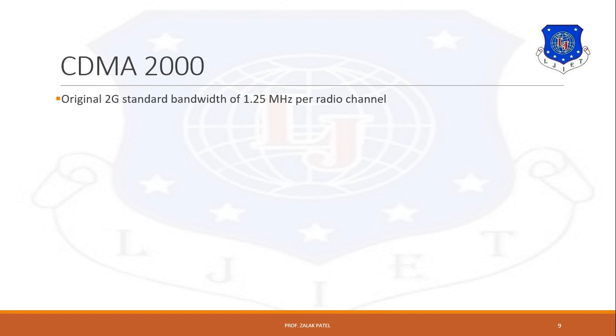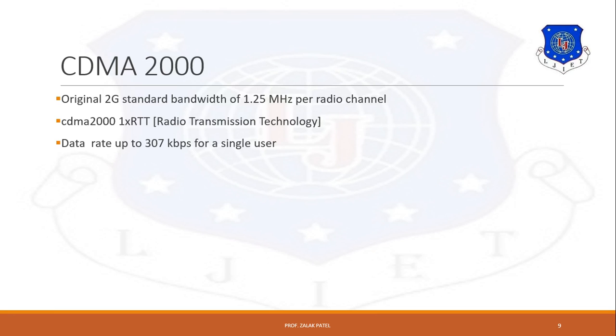A higher data rate upgrade path is used in the case of CDMA 2000 as compared to 2G and 2.5G. This is possible with a bandwidth of 1.25 MHz of radio channel. It provides a 1x-RTT radio channel. 1x-RTT indicates that a single 1.25 MHz radio channel is used for transmission.